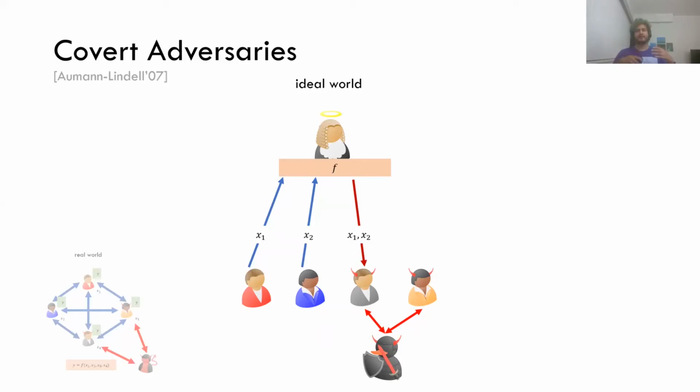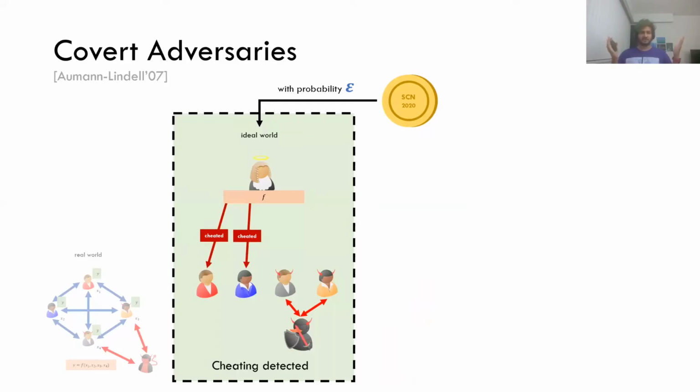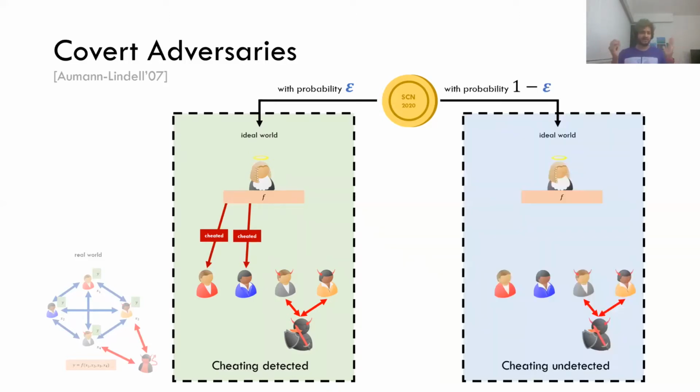But how do we formalize getting caught? For this, we have a coin, which is flipped, and with probability epsilon, called the deterrence factor, which is a system parameter or a security parameter, the trusted functionality tells all the honest parties, hey, this adversary cheated. So even though the adversary learned the output, the honest parties also learn that the adversary cheated. We call this the cheating detected one, and this happens with probability epsilon. And with probability 1 minus epsilon, the trusted party doesn't tell the honest parties anything. So this is the world where the cheating is completely undetected.